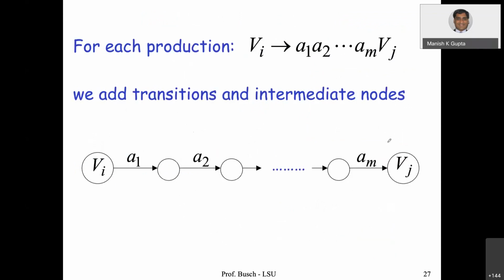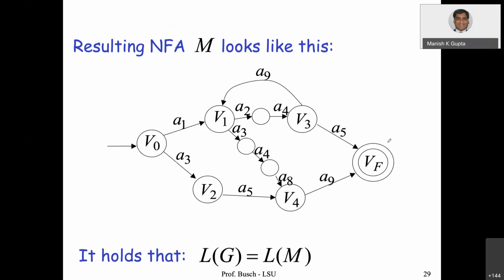And then we do this for each production rule: we add transitions and intermediate nodes. Finally, the resulting NFA looks like this, and it holds that the language of this grammar is the same as the language of this NFA.